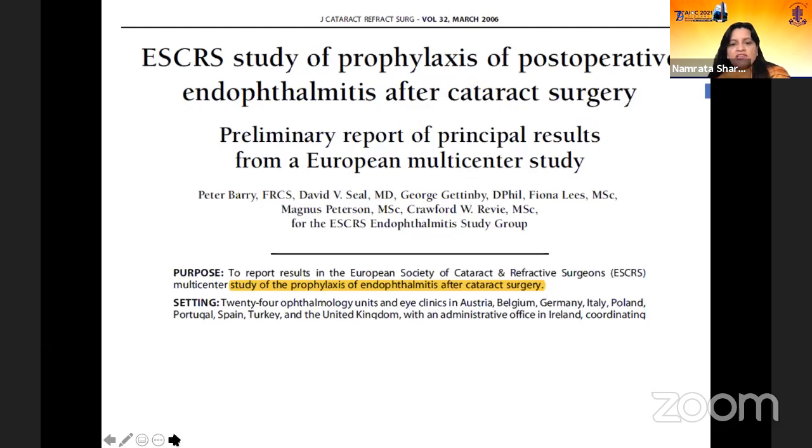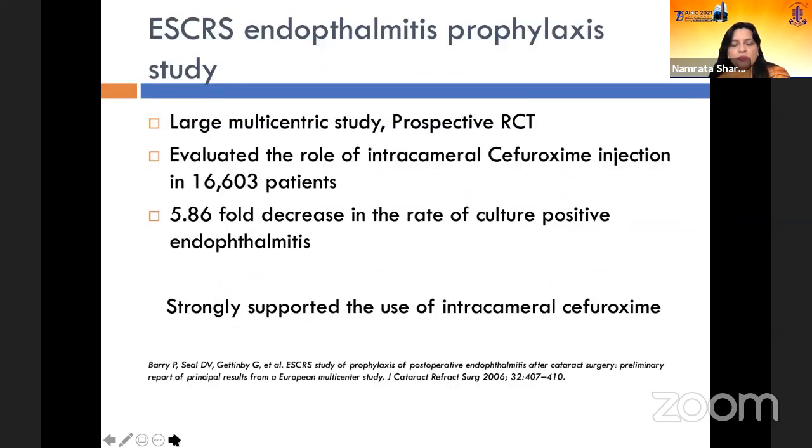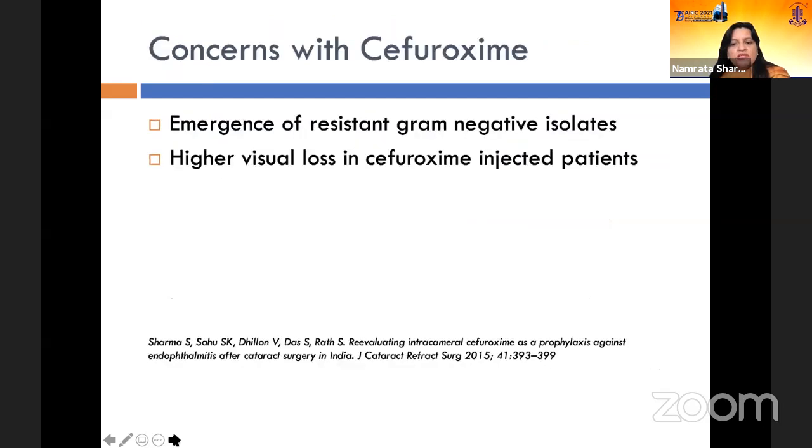In the ESCRS study, they used cefuroxime, and it was a large multicentric trial which involved 16,603 patients, and there was a 5.8-fold decrease in the rate of culture-positive endophthalmitis, and they strongly supported the intracameral use of cefuroxime. The only problem was that it was not commercially available, and one had to prepare it.